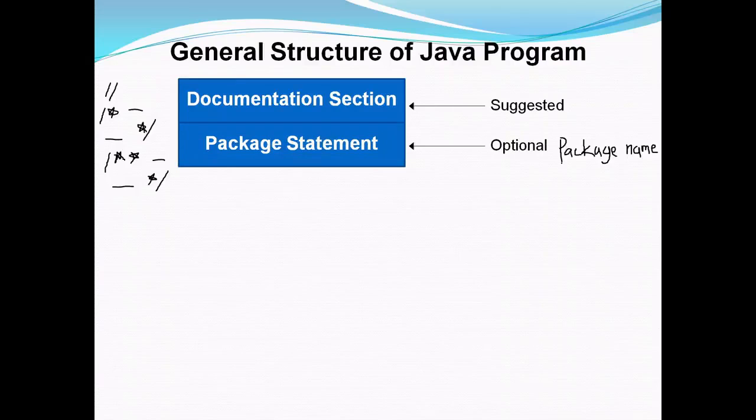The next section is the package statement. This statement declares a package name and informs the compiler that the classes defined here belong to this package. For example, the syntax of a package declaration is: package space name of the package. Whatever classes you declare in your program belong to the package which is declared, and this has to be the first statement after the documentation section in your program.